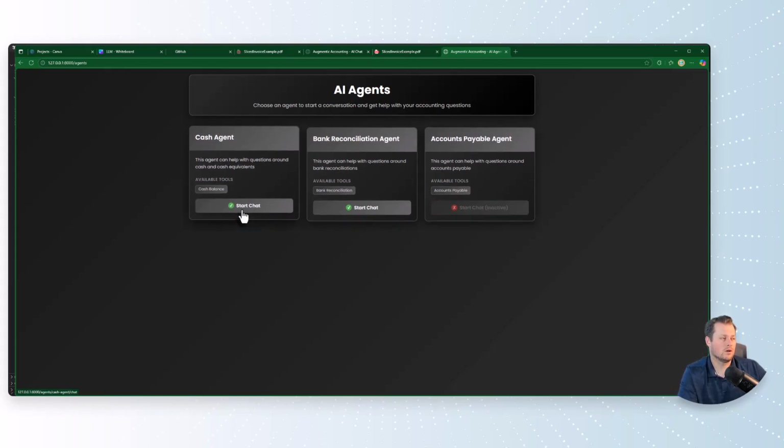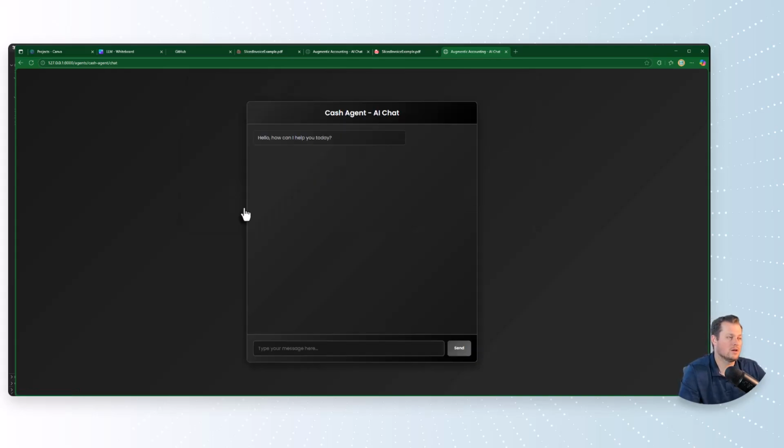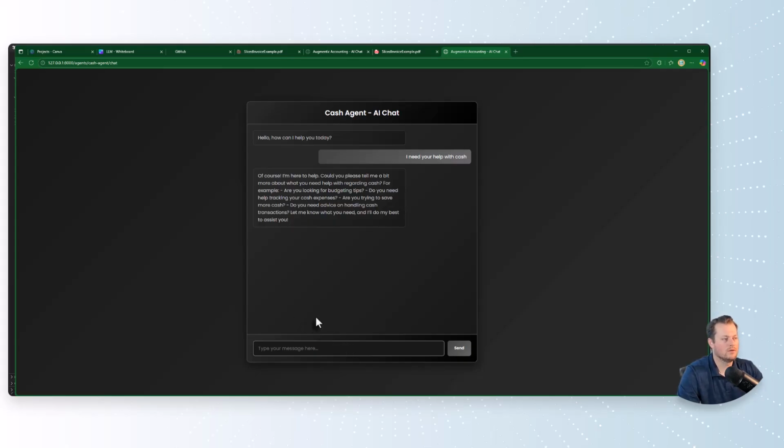And so, if I was on a team and my team had access to this kind of tool where I could go talk to the agent and say I'm the accountant that's responsible for cash, right? So I can come to this agent chat and say, hey, I need your help with cash. I can't type. So it's just like any other chat agent, it is given a certain context. It won't really help you with something it doesn't really know how to do.